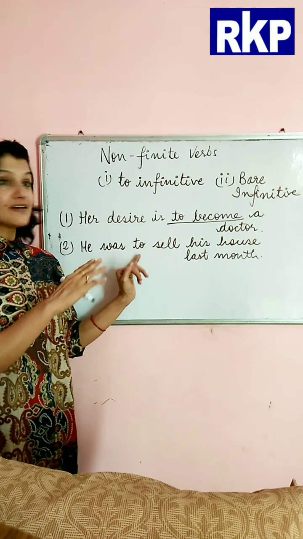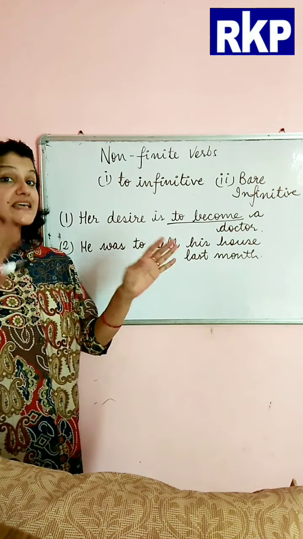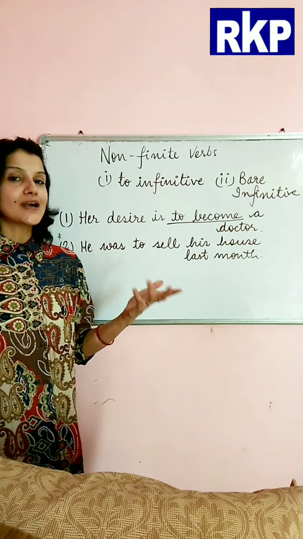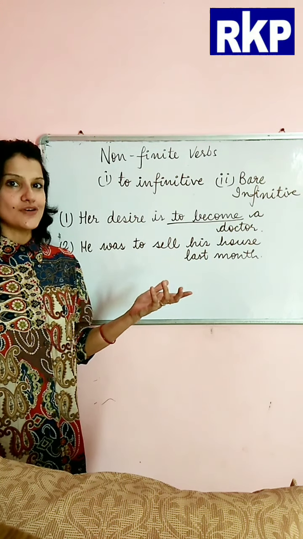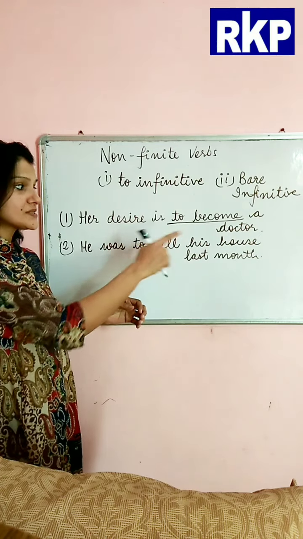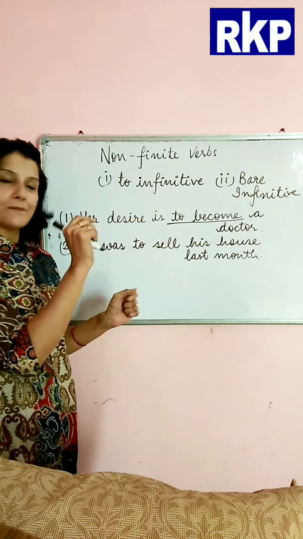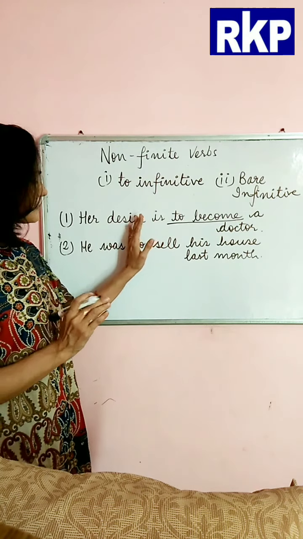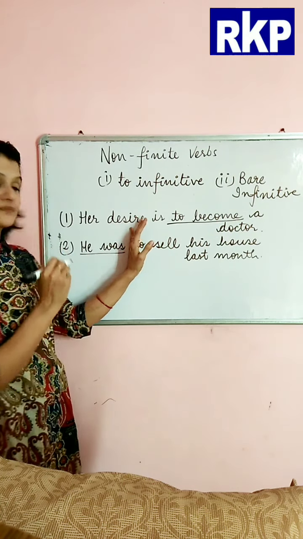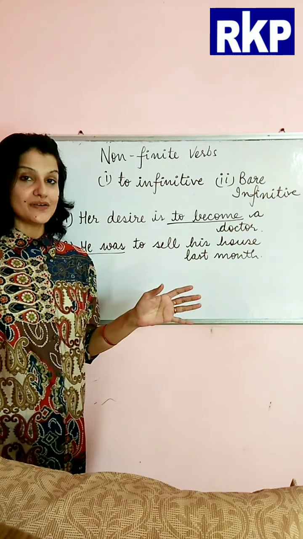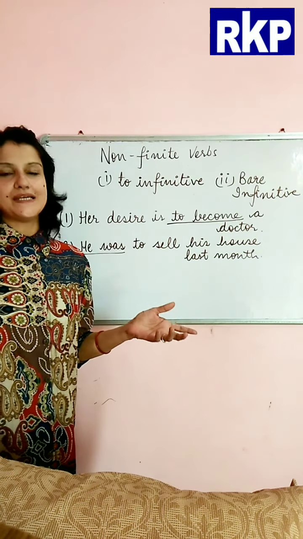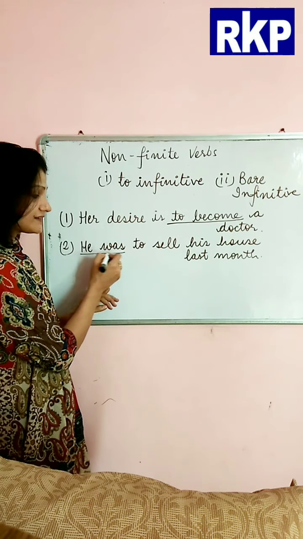Okay, now first of all, the sense of the sentence is he was to sell, but it means he did not actually sell his house. Okay, so he was to sell his house last month. Now if you see here, if we keep the sentence still here, he was, all right, so we don't get any sense, it is incomplete, right? And this is the verb.